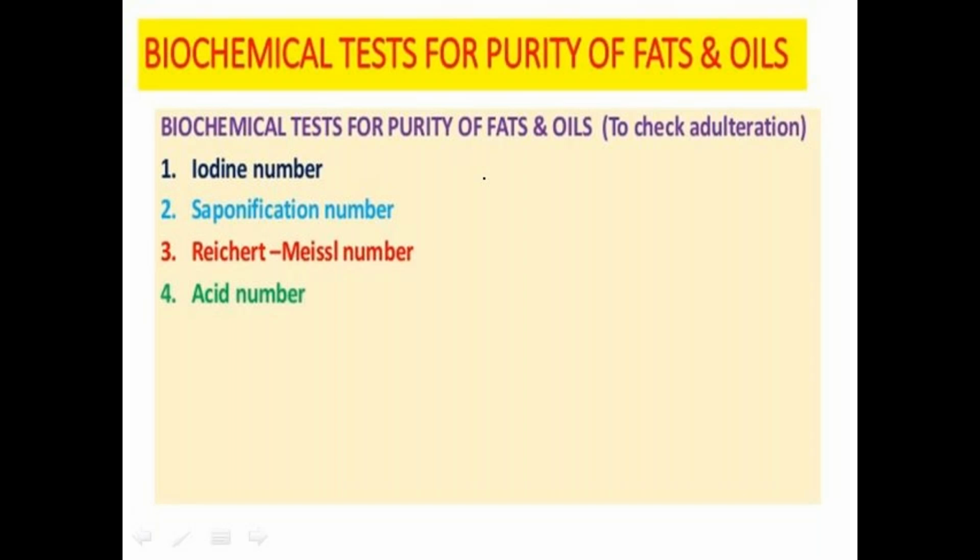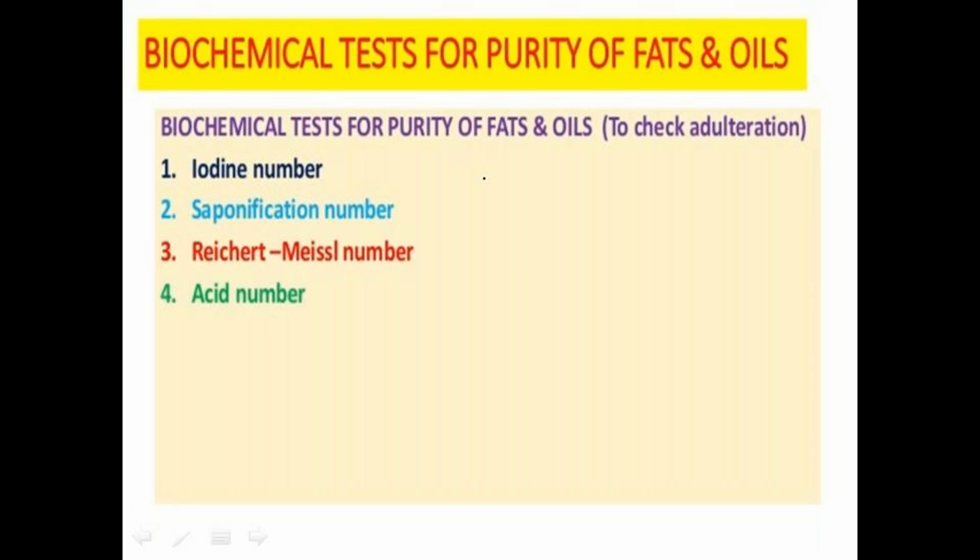These show different properties: hydrolysis and also the saponification process. What is meant by saponification? It is the hydrolysis of triacylglycerols by alkali components, producing glycerol and soaps, and that process is called saponification.